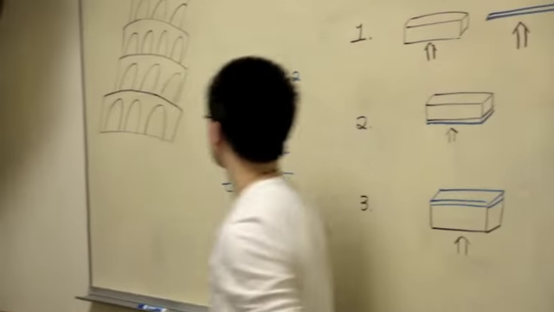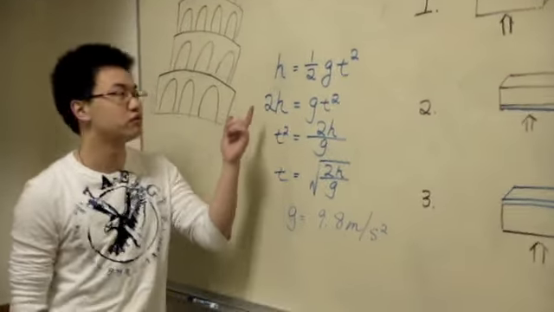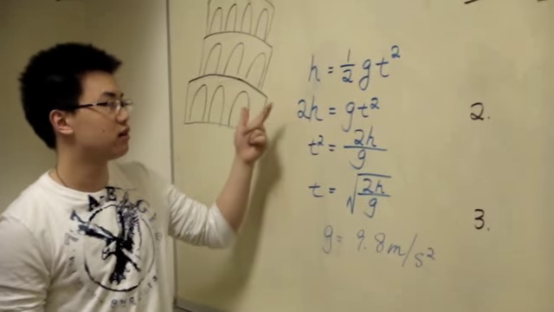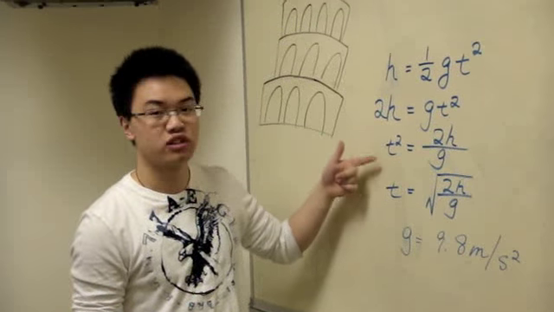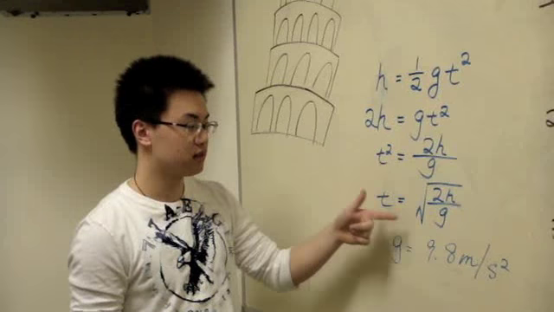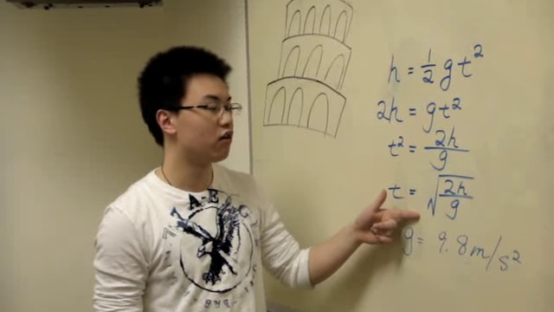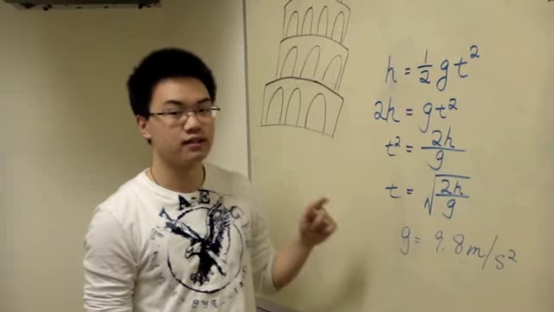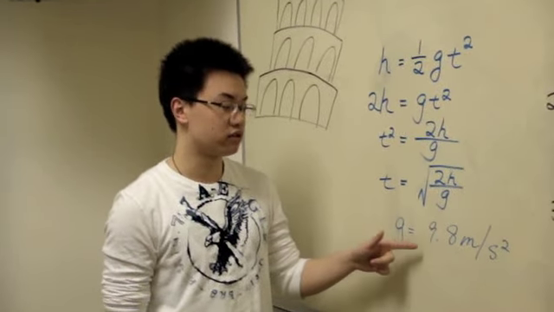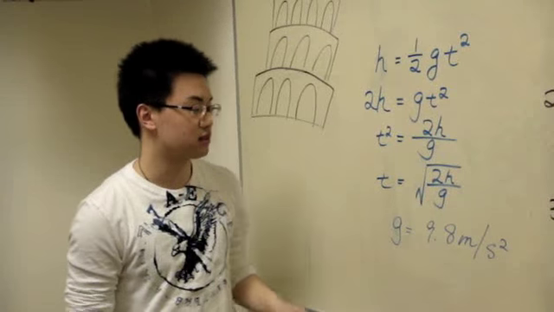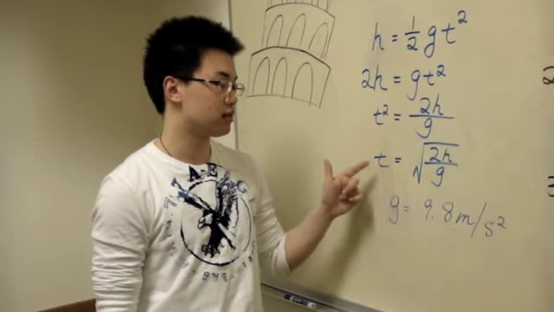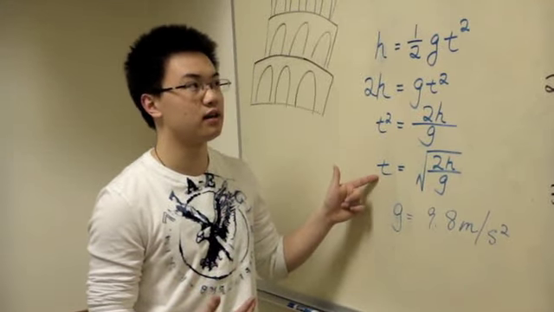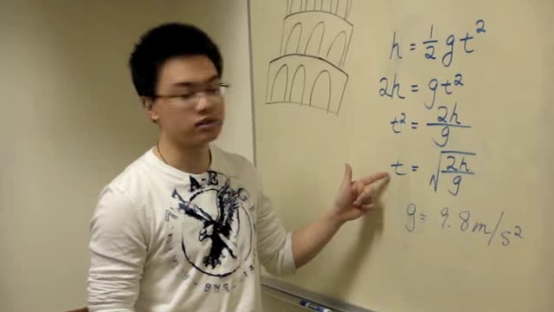According to the free fall law, h equals 1/2 g t squared. 2h equals g t squared, and we solve for t. t equals the square root of 2h over g, and g is a constant, equal to 9.8 meters per second squared. So we can see that only the height matters for the time when the object falls to the ground.